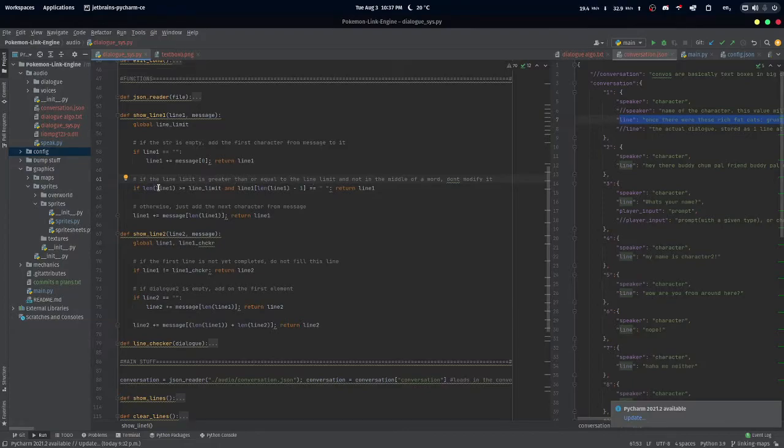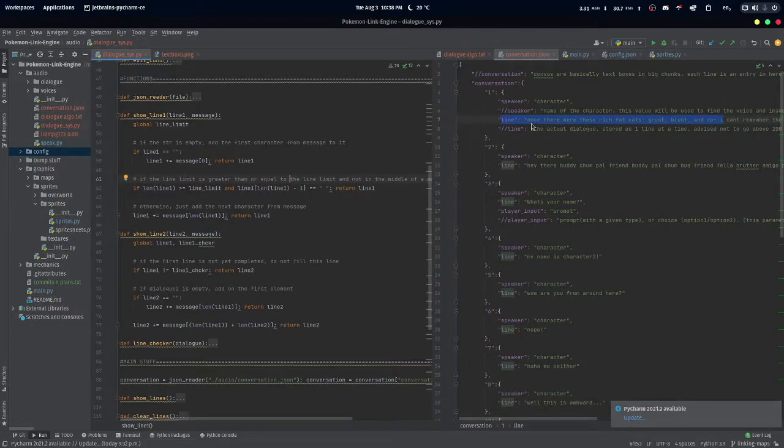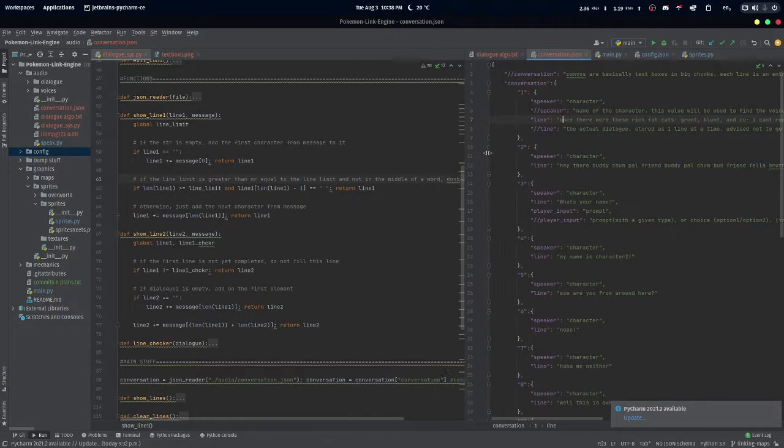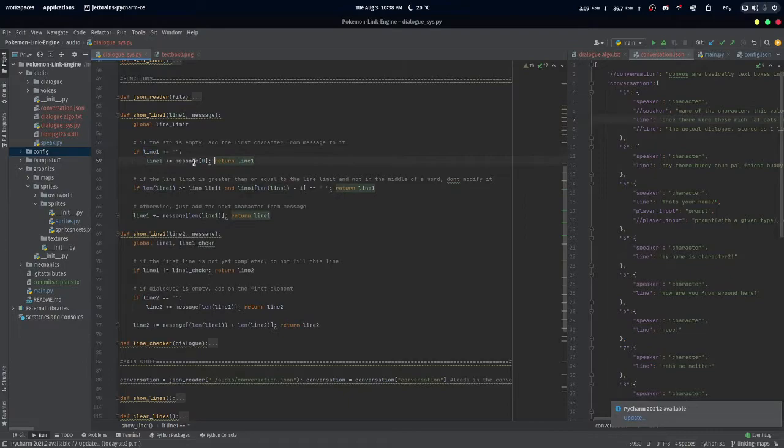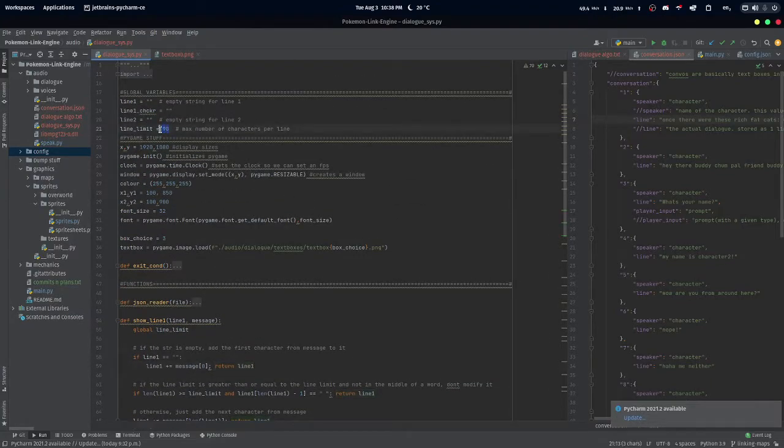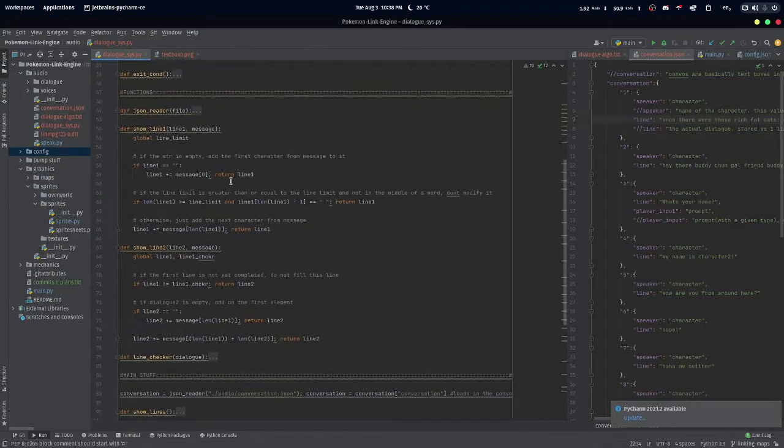So if the length of line 1, let's say we started off with a message, and in the first iteration we added on O. So line 1 now equals O, right? We check the length of that, which is obviously 1. And if that is greater than or equal to the line limit, which is 90, obviously it's not, but if it is, then we would